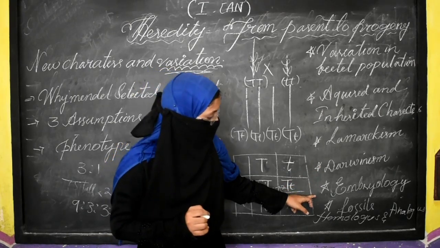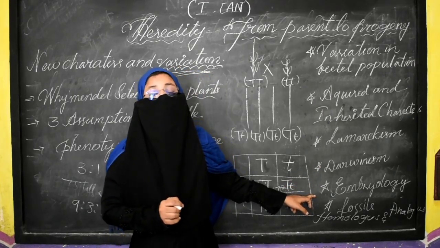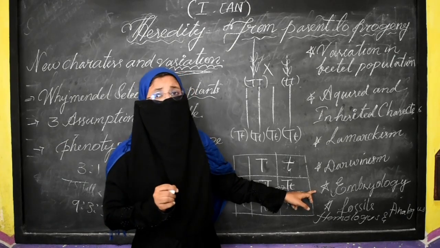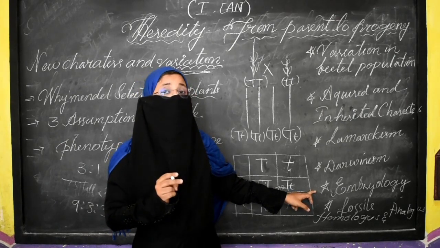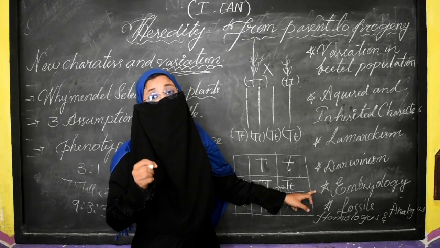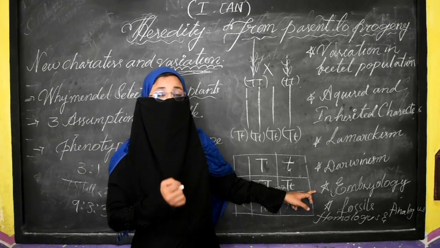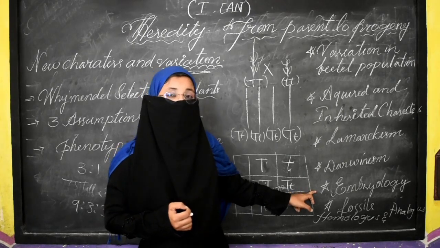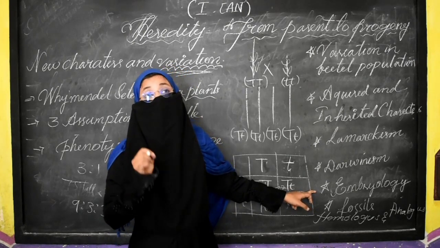Now the next thing is embryology. One of the questions in a 1 mark or 2 mark will ask what is meant by embryology and how it is helpful to understand the concept of evolution. Here we can say that embryology provides the evidences.